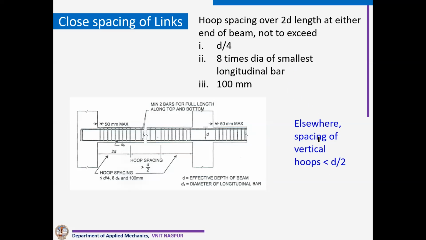And elsewhere, its spacing should not be more than effective depth by 2. Let us imagine the beam is 230 by 230, and 200 is the effective depth. So everywhere the spacing will not be more than 100 mm.